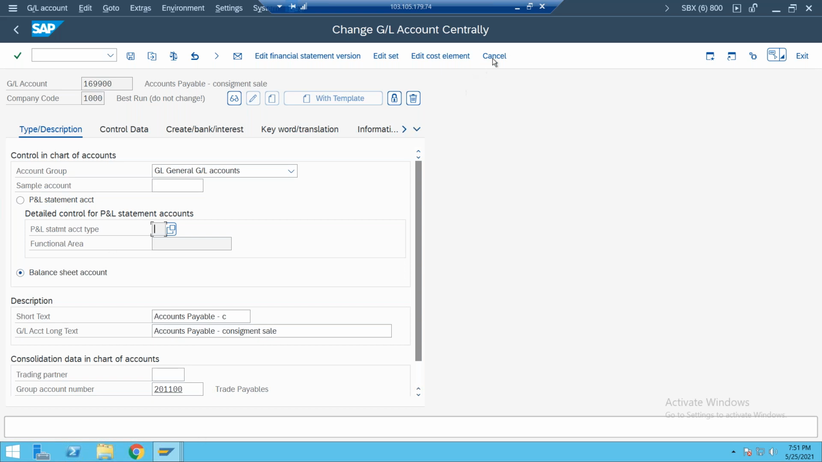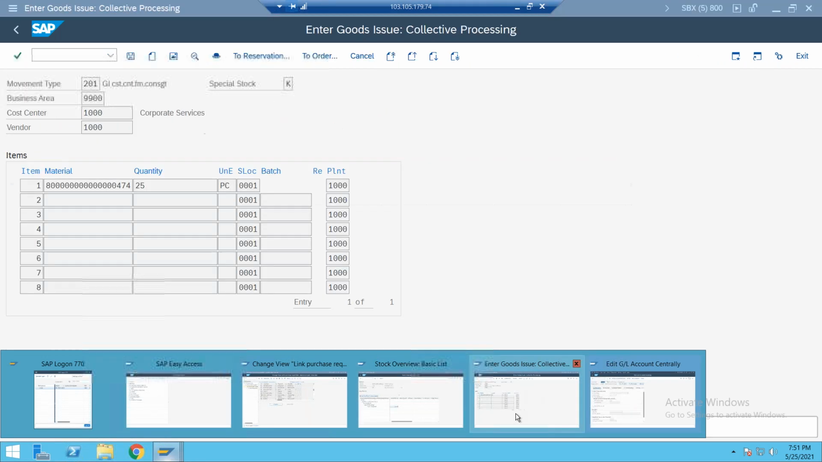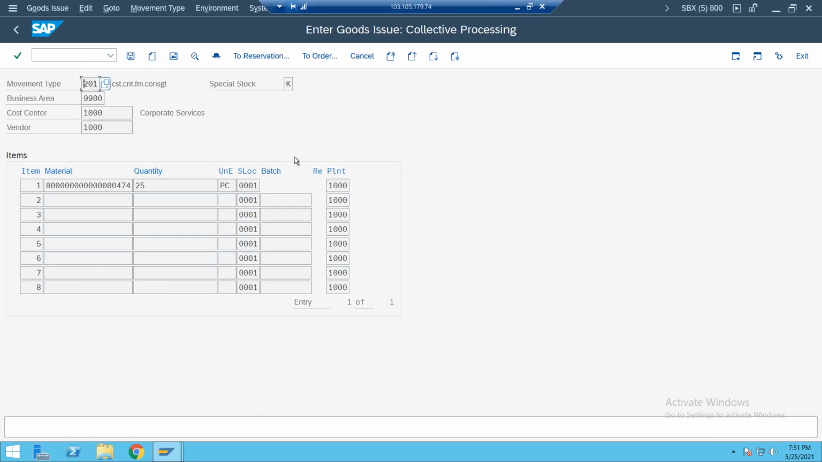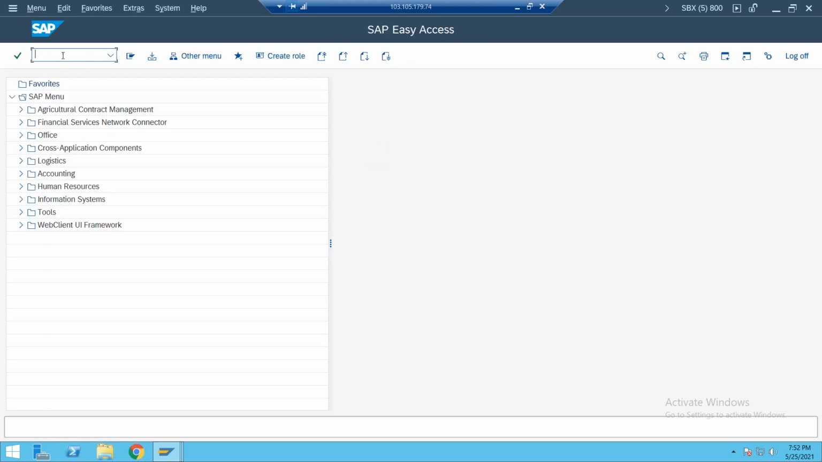Okay, I'll do one thing here. Instead of wasting time, let me check with any other system. So in this 169900 account. Okay, meanwhile, just see the process here. Whenever I'm issuing, we'll try with MIGO also instead of MB1A. Let us try with MIGO.